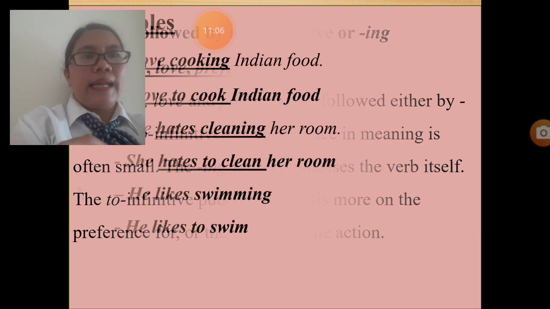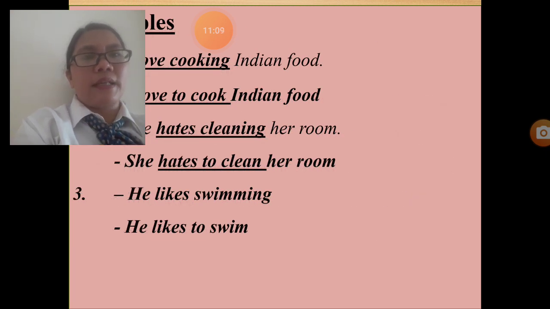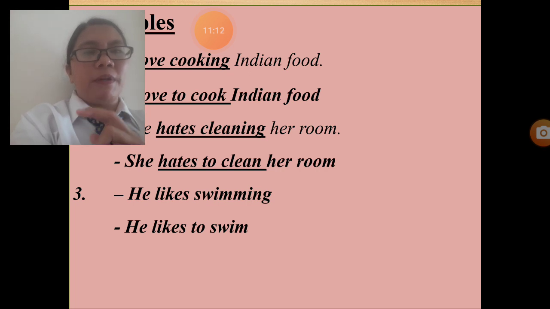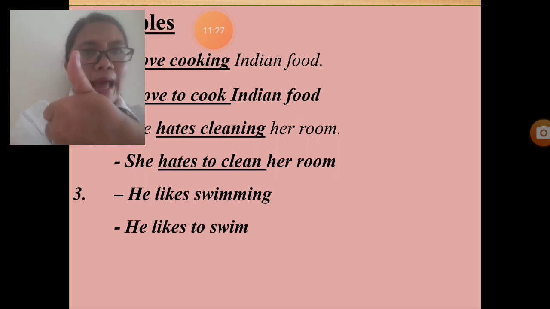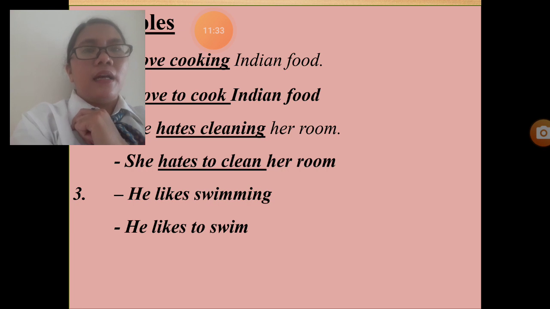Okay? Next, these are the examples that Miss Martha has taught about the verbs that can be followed by ing and can be followed by to infinitive. There are four verbs that we can use with ing and to infinitive. The first is like, the second is love, the third is hate, and the last is what? Prefer. I prefer to eat noodles. Or you can say I prefer eating noodles. That has the same meaning.